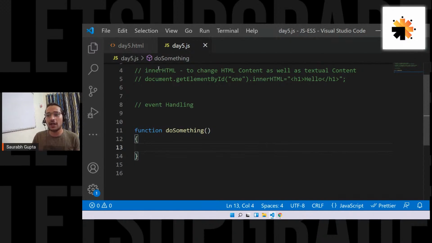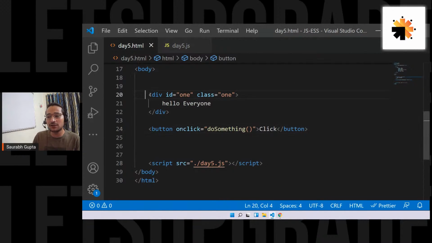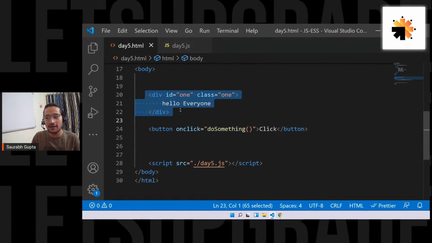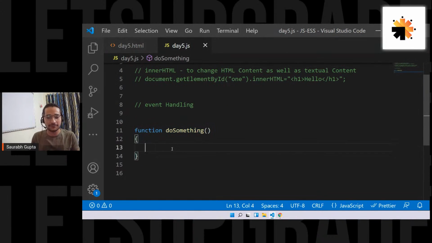So now you help me. When this function is called, I want to select this element with the help of its ID. What should I write? Come on, everyone, answer me. What line should I write here? I want answers from you guys. Everyone, come on. What should I write?